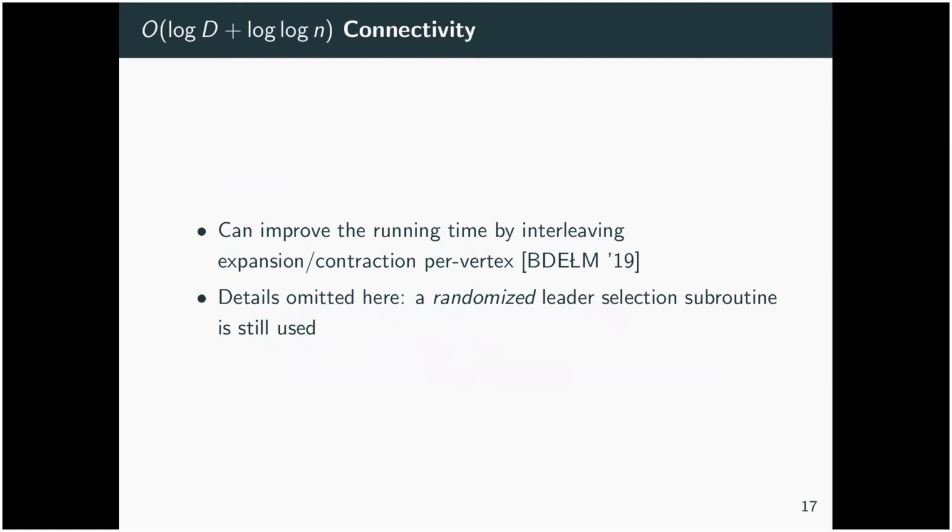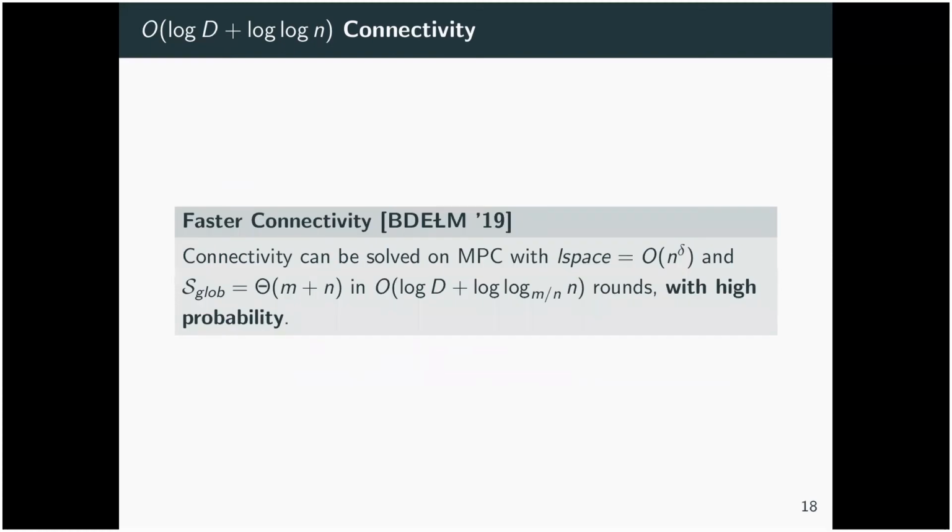The other improvement I should mention that this paper made, by Behnezhad et al., is that we can improve the running time by interleaving this expansion and contraction process per vertex. And things get very complicated here, so I will omit the details. But a randomized leader selection subroutine, so this dominating set algorithm, is still used, so we still need to deal with this. And so they improve the result to log D plus log n rounds, and they make the probability high.